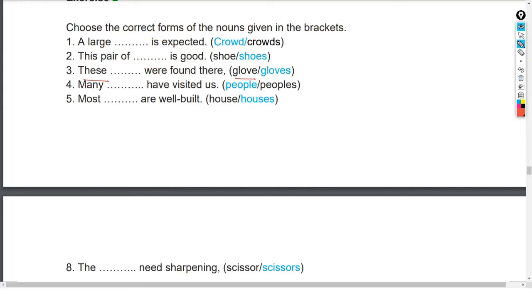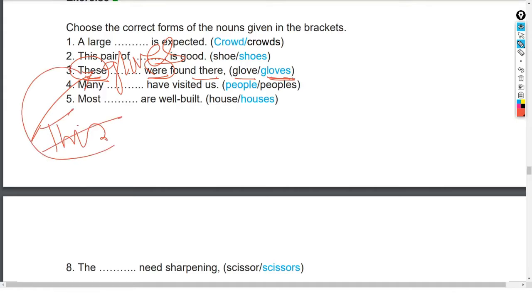Those gloves were found there. Now this is simple. This is a plural. Certainly this will be plural because there is no other noun here. Therefore, gloves, gloves. So for this, this is also a sign, right? This is not this but these. Therefore, this will be plural. Therefore, in this way, we will have to see the agreement or the concord between subject and the verb, and your editing work also will be correct.